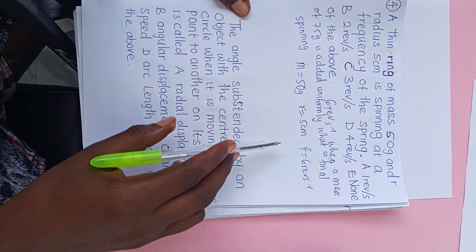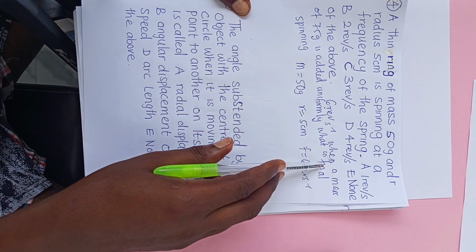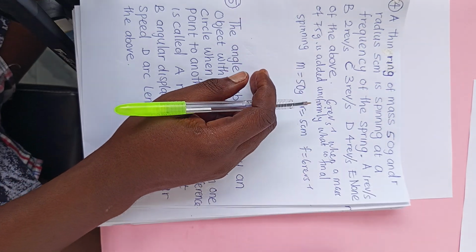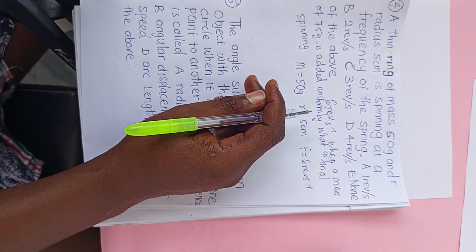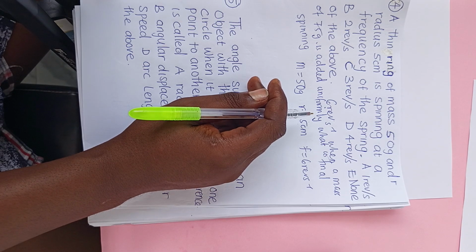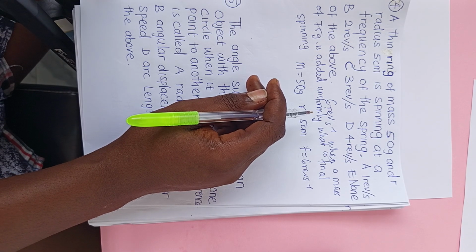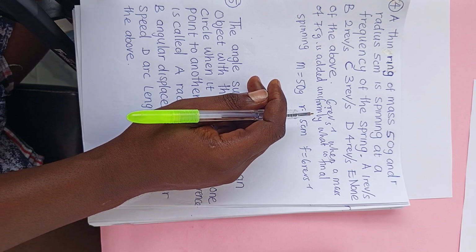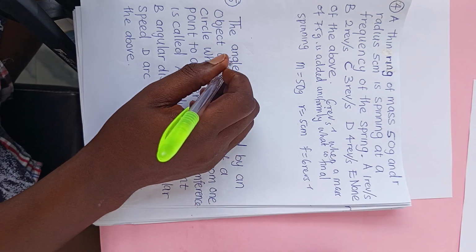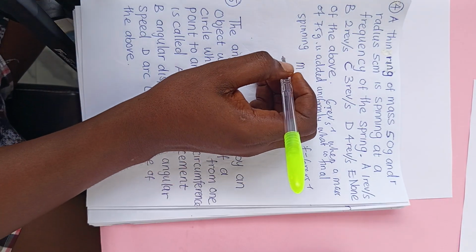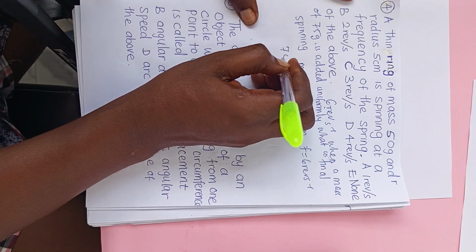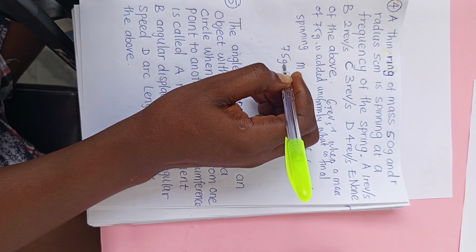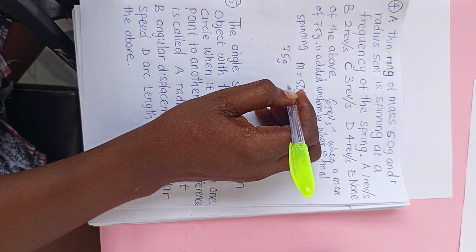Now, when a mass of 75 gram is added uniformly to it, what will now be the spinning frequency? So what we're going to do now is to know what will happen to the spinning. You understand me now? So we are going to have 75 gram.